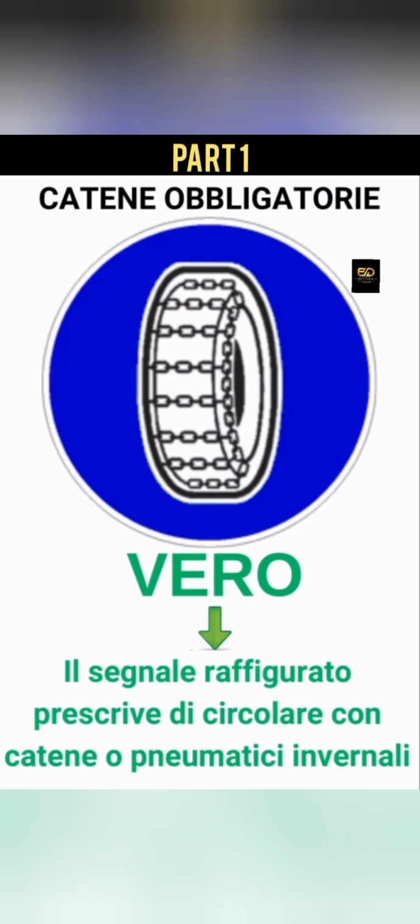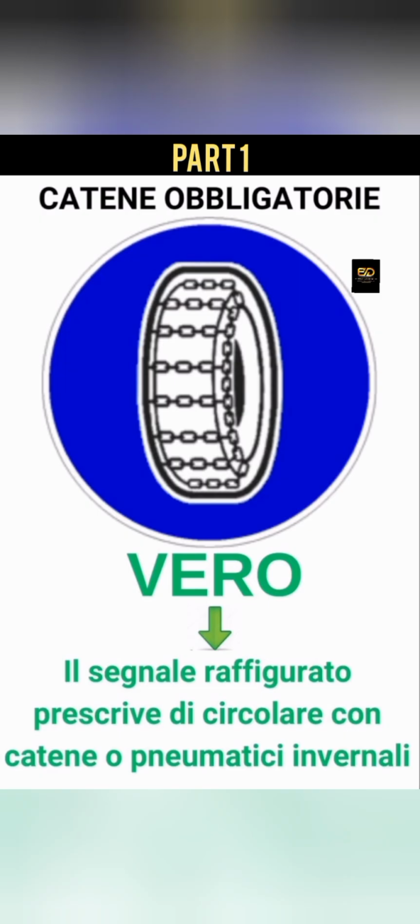Catene obbligatorie. So this one is telling you that you must put your winter chain on your vehicle, inside your vehicle, or your vehicle must be driving on a winter tire. So it's either you are driving on a winter tire or you have a winter chain on board. When we say on board, winter chain there inside your vehicle, or you drive on winter tire.